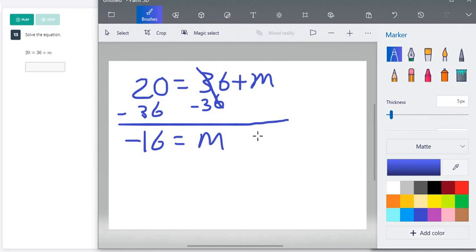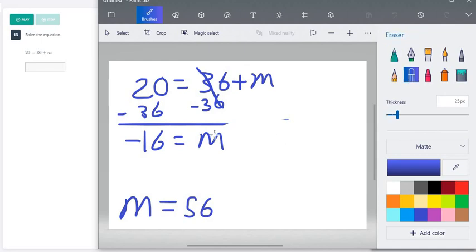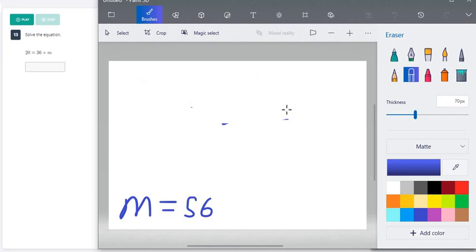I saw a common mistake throughout a lot of your homework that was already turned in, where a lot of people were adding these together, and the answer they ended up with was m equals 56. Now, when you say m equals 56, you kind of have to take into consideration what you are really saying. So you always have to look back and think about whether or not your answer makes any sense.